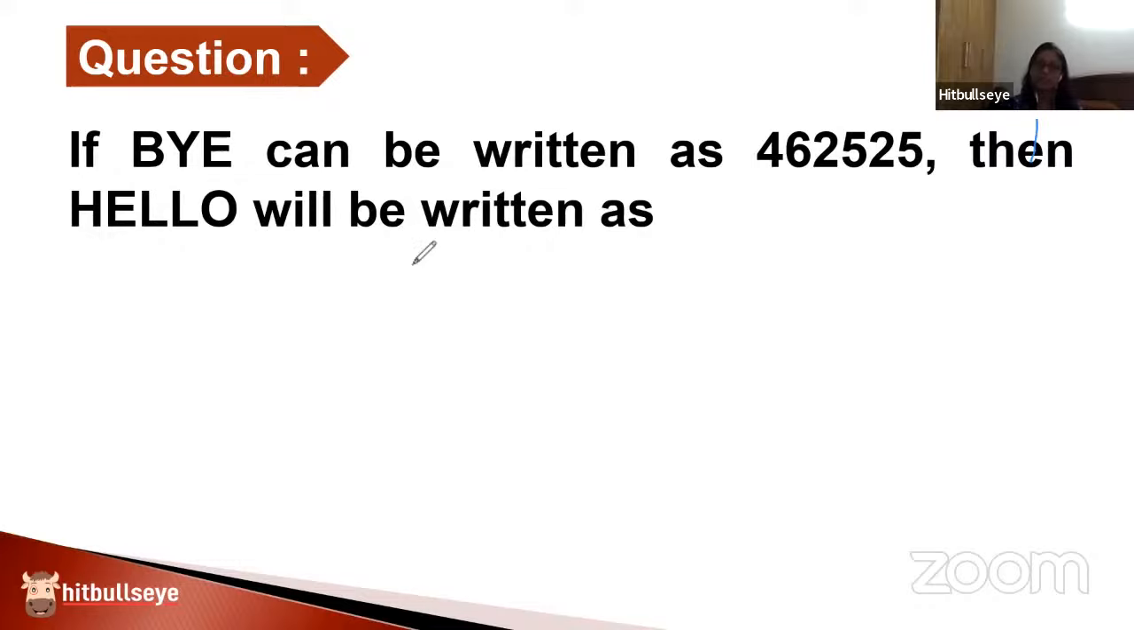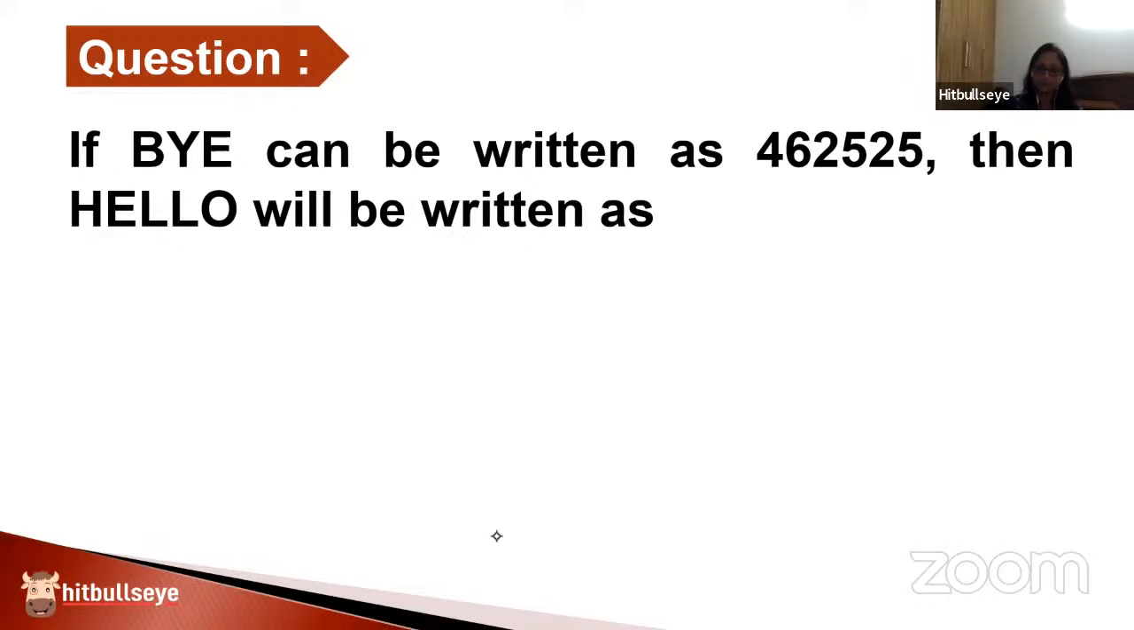Now, if I apply this concept on the question here, what is the question saying? It says that BY has been coded. So BY can be written as 4, 6, 2, 5, 2, 5.